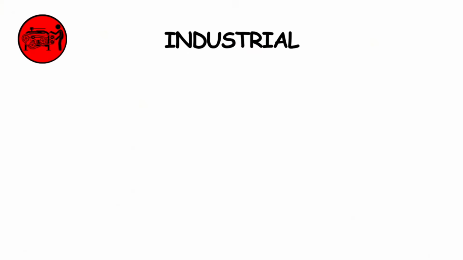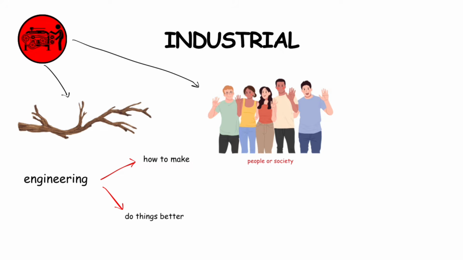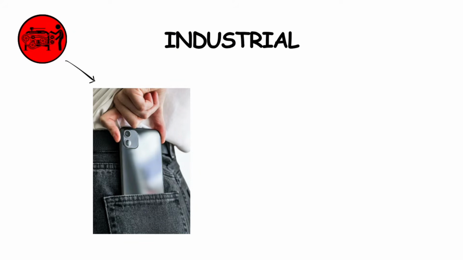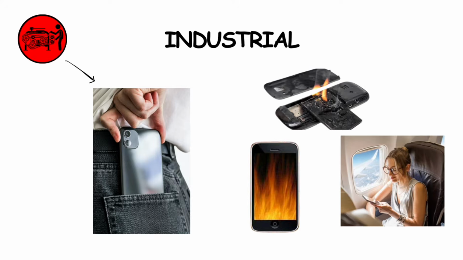Industrial engineering. Industrial engineering is a branch of engineering concerned with how to make or do things better. Industrial engineers design systems that enable people and society to improve quality and productivity, while at the same time cutting waste like time, materials, money, and energy. Industrial engineers make sure your mobile phone fits in your pocket while still having a lot of processing power and also not overheating. Or they can make sure it won't burst into flames while you're flying on a plane.